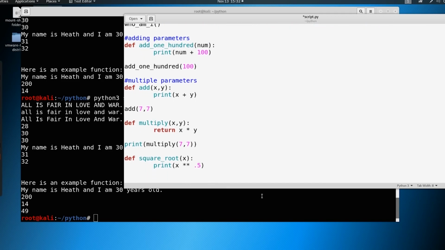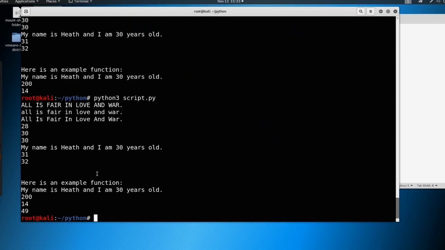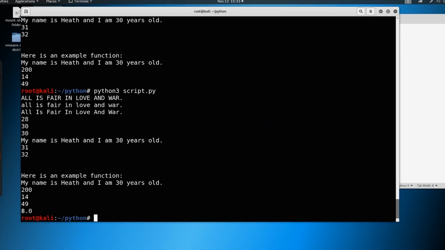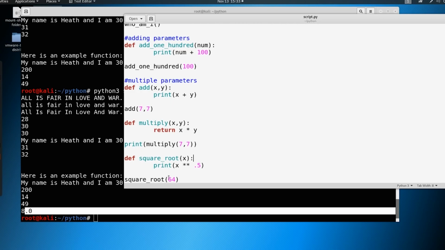And let's take an easy one. Let's return the square root of 64. So let's say square root of 64 and see what happens. And it returns 8 for us. Now we can make that an integer if we want to and go from there. But that's just a nice base example.